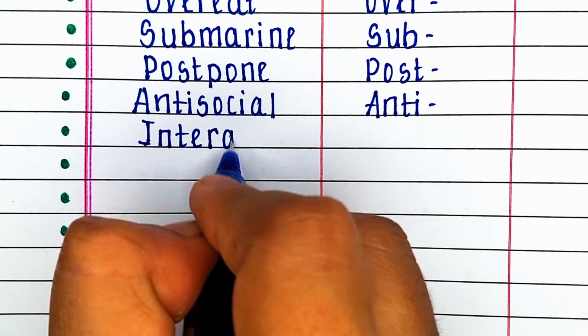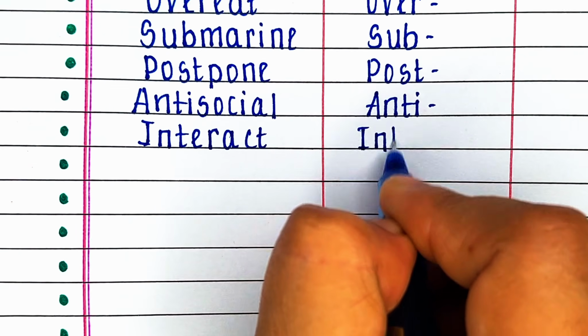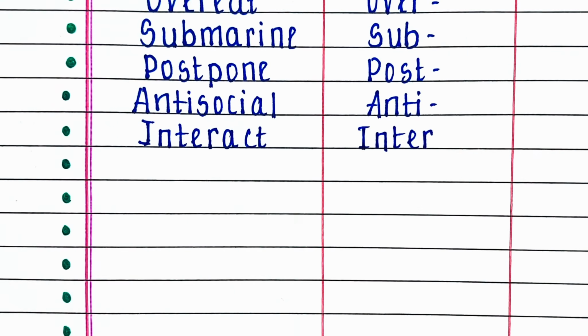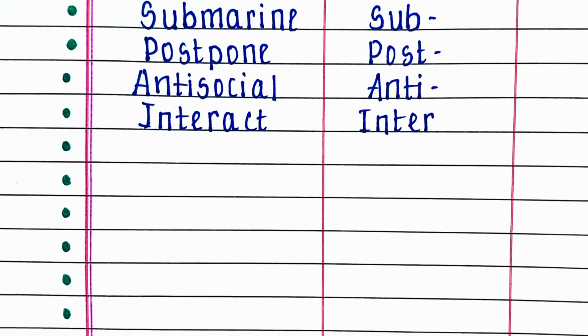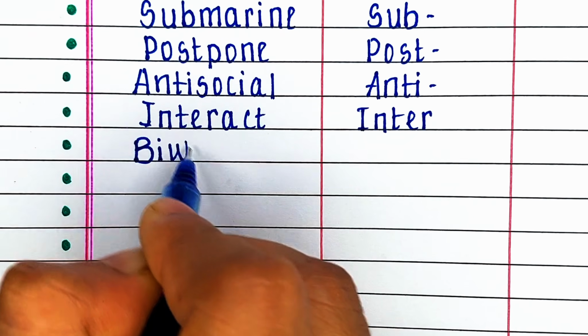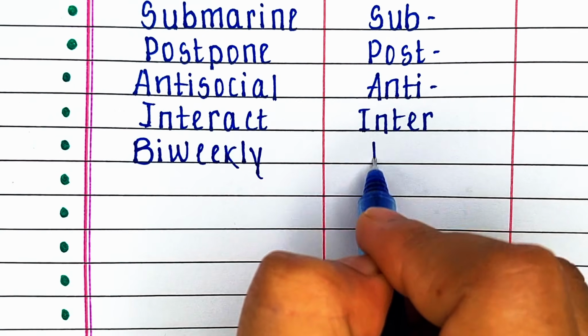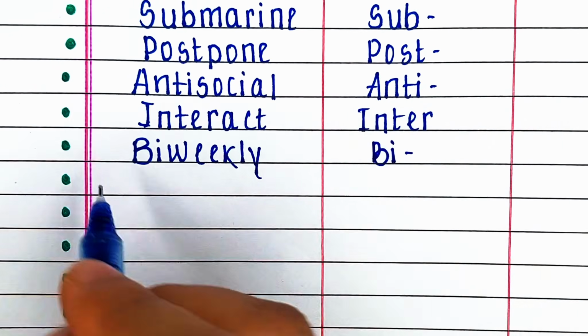Next word is interact. In this word the prefix is inter. Next word is bi-weekly. In this word the prefix is bi, and the word is weekly.